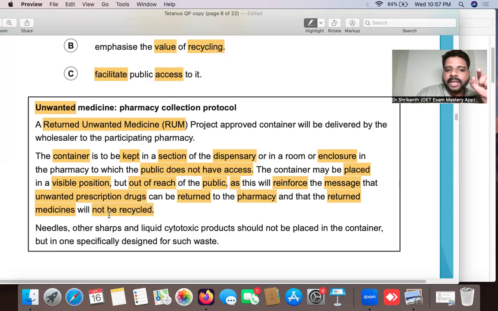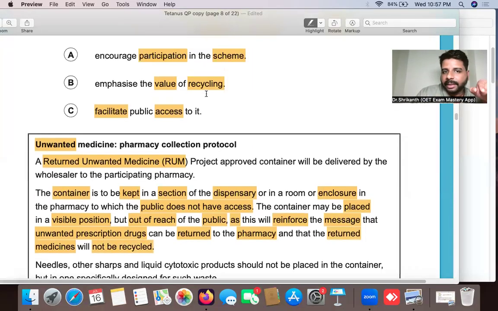Now, see what is the keyword over here? Recycling. Okay, so this is the verb we have done. But what are they telling over here? Okay, the reason is to make them understand that returned medicines will not be recycled. That is the opposite of recycling. Okay, medicines will never be recycled.